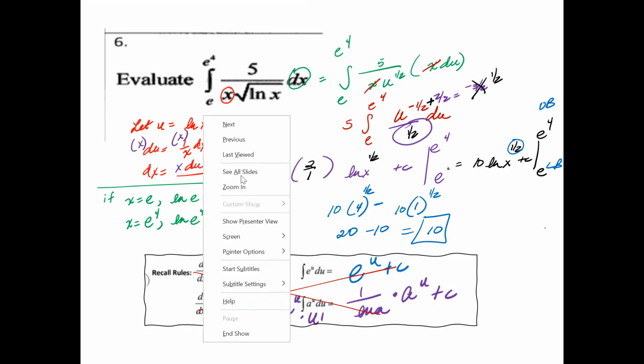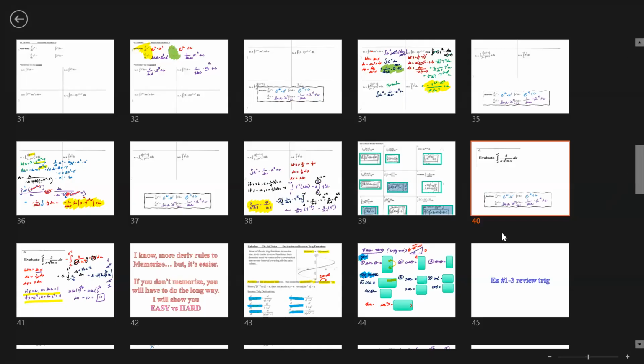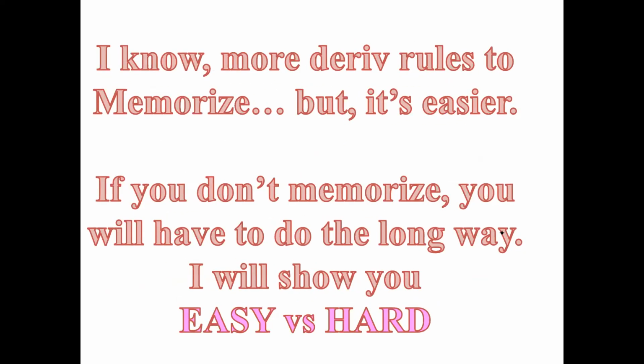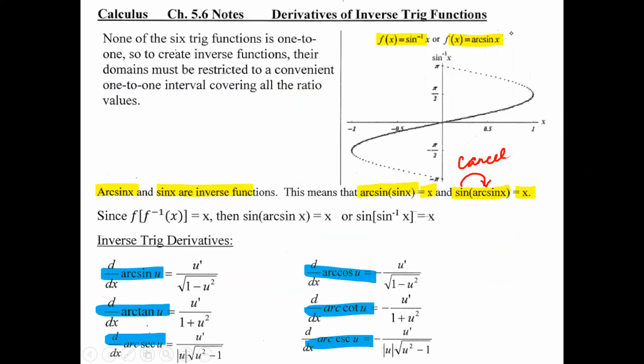All right, so that was a review. Now let's talk about arctangent, arccosine. I know it's more derivative rules to memorize, but it's actually not that difficult. You don't need to memorize it. You could do this a different way, just like the simple geometric way, and I'm going to show you the easy way versus the hard way today. So let's turn over to this page.